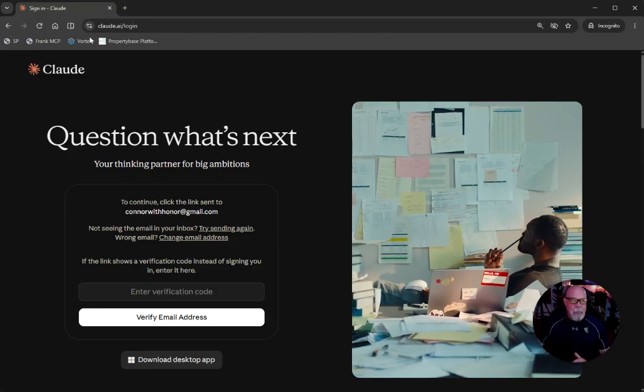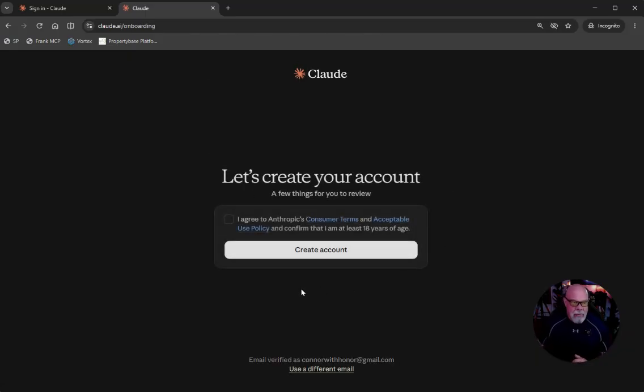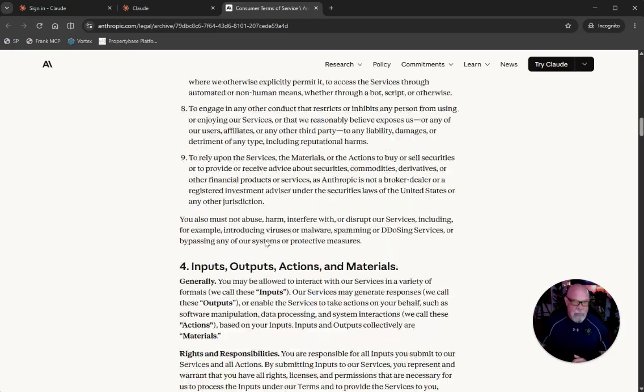So we'll come back here. I'll act like I'm clicking on the link, and it's going to take me here. And then this is where it's going to make that introduction to me to create an account. Now, of course, you're going to agree with their terms of service. And just to give you an idea, this is their terms of service.